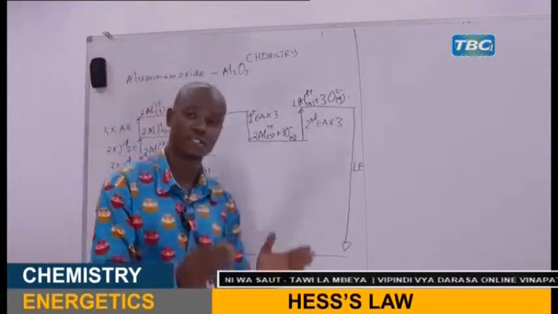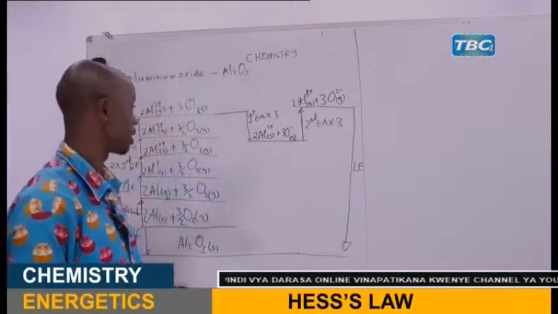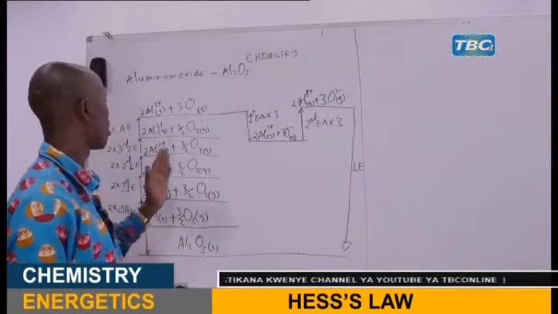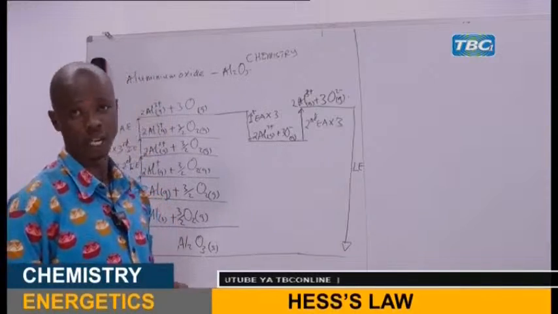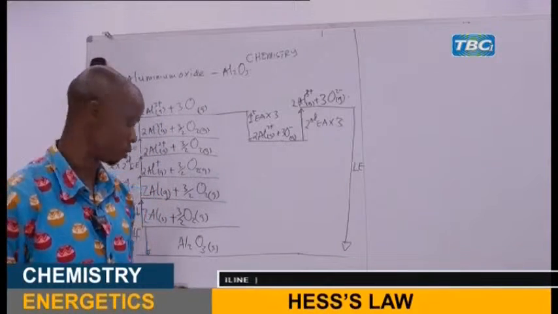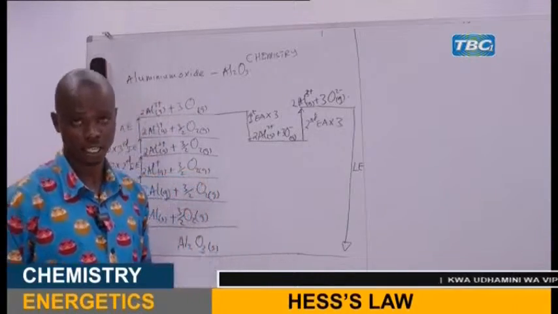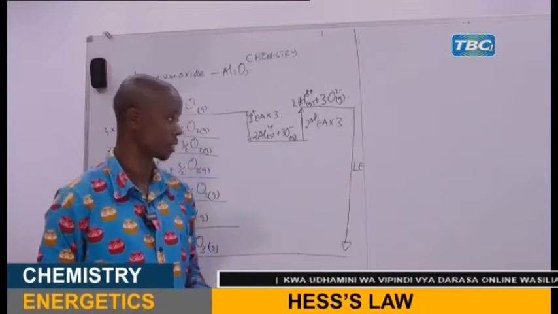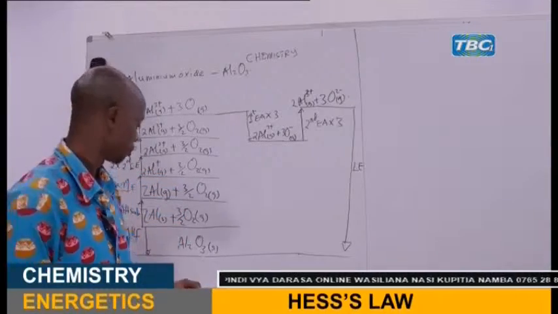So this is a very simple way of drawing the Born-Haber cycle. It is very important for you to remember each step and the number of moles for each particular step, because they will be used in the calculation. Are we together, my dear students? So that is one of the ways the questions might come. You can meet this question even in your national examination. So it is important. From there, we can go to the second example.